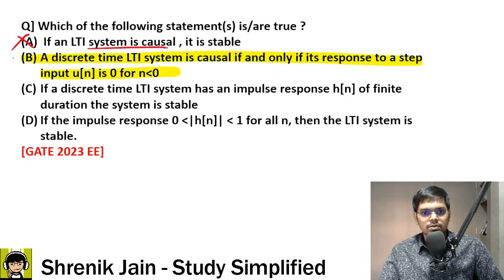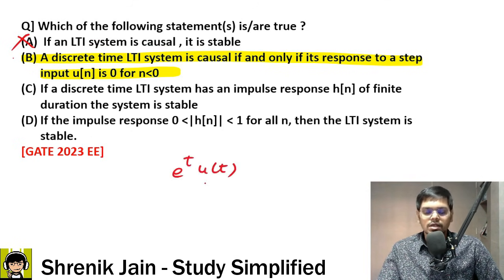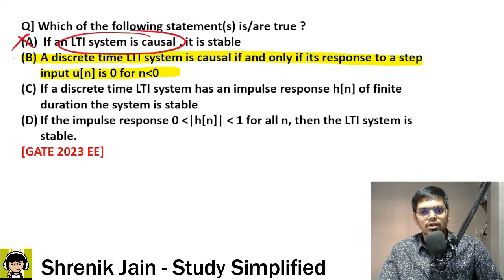If an LTI system is causal, it should be stable. Who said that? Suppose you have a signal e to the power t u of t. Is it causal? Yes. But is it stable? No. Increasing function, unstable. So you got the answer. The LTI system was causal, but it was unstable. So saying the statement that an LTI system is causal, hence it is stable, is a wrong statement.